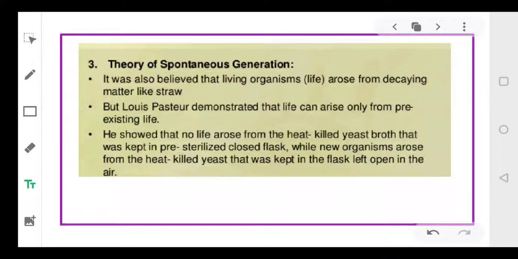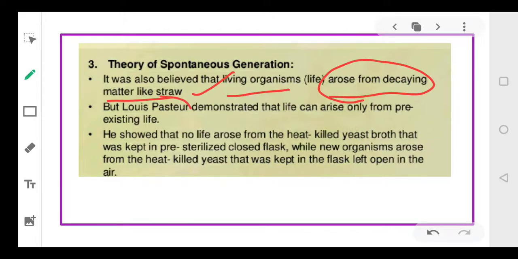Now this theory believed that living organisms have arisen from decaying matter like straw. Straw, you know, everyone? Straw that is used in juices, isn't it? That is a plastic straw. Now, straw made up of wood. Okay. So the theory of spontaneous generation says that all living organisms have come from decaying matter like the straw.